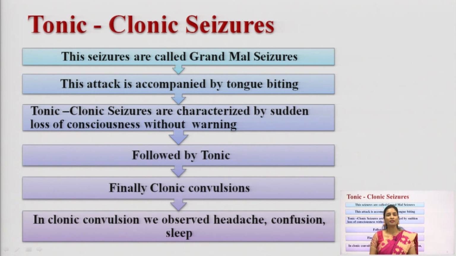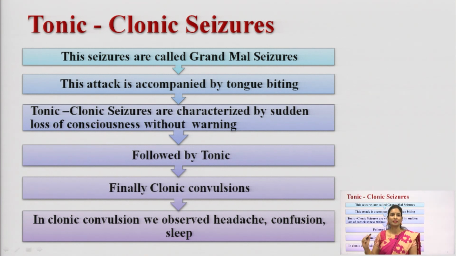The tonic-clonic seizure, also called grand mal epilepsy, is accompanied by tongue biting. So how can you recognize a person having a tonic-clonic seizure? If the person has tongue biting, that is one of the symptoms you can observe.